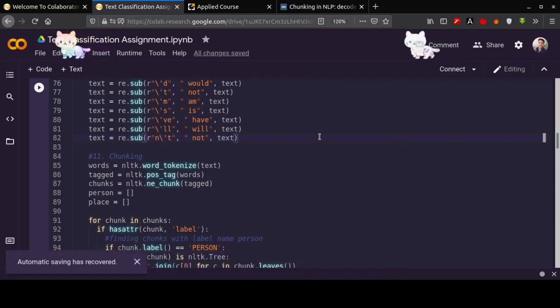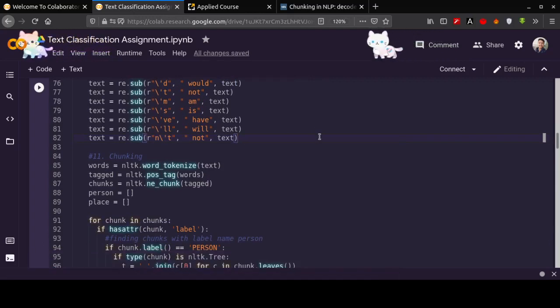Now we move towards a very important topic, that is chunking. Now we have to do the chunking on our text.